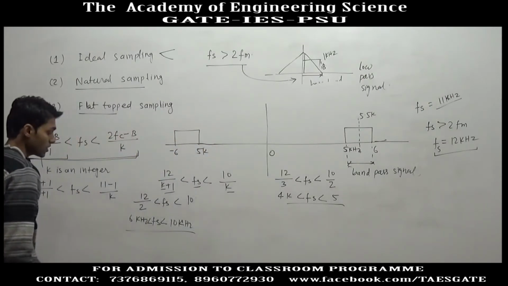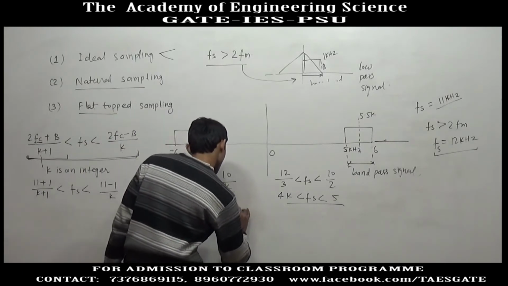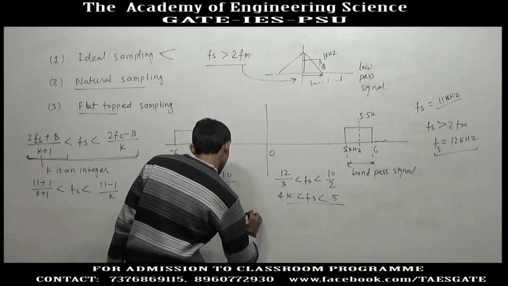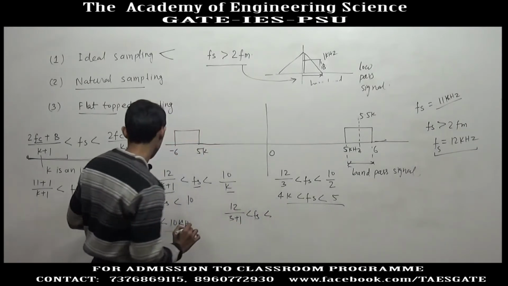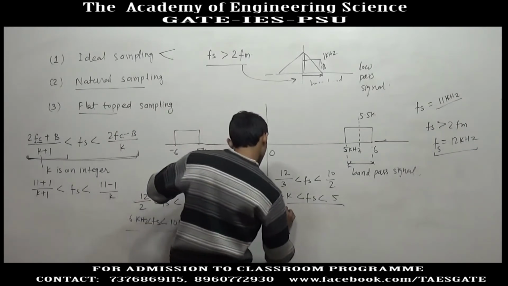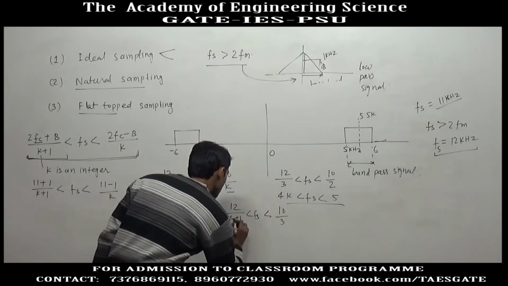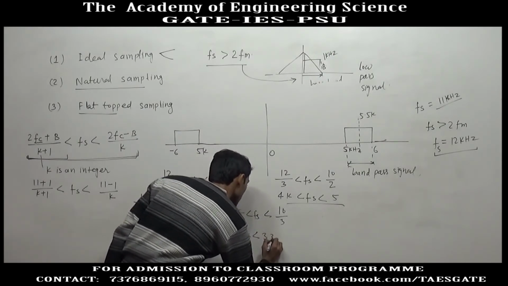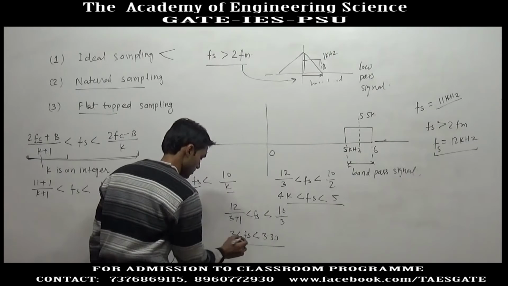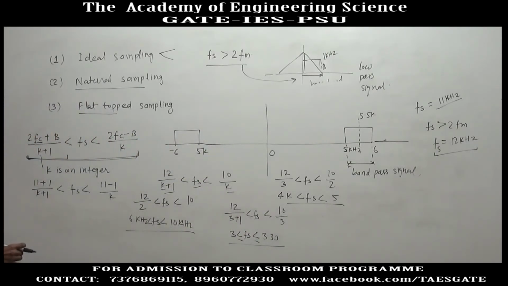Now, for k equal to 3, we check 12 divided by 3 plus 1 less than fs less than 10 divided by 3. Now, this is 3 less than fs less than 3.3. So this is also valid, and the minimum frequency here is 3 kilohertz.